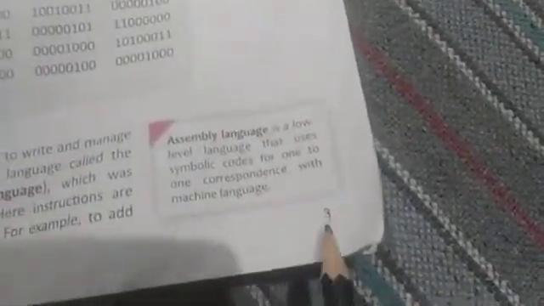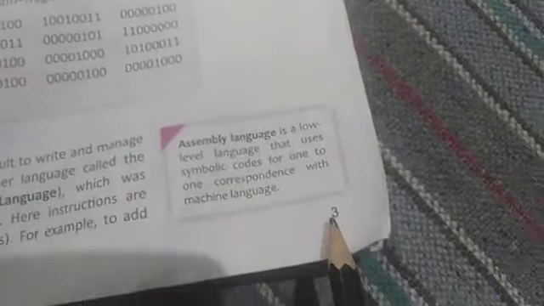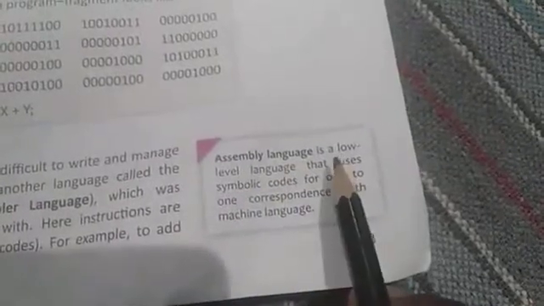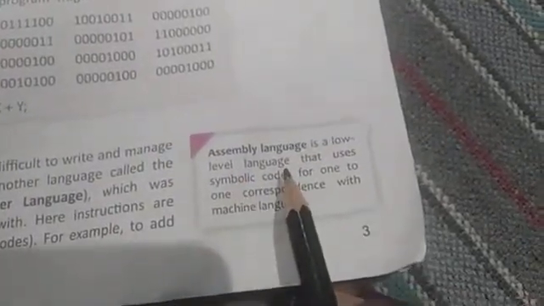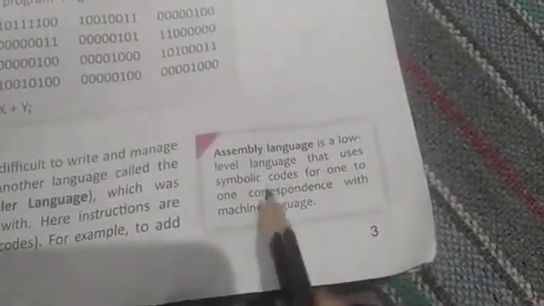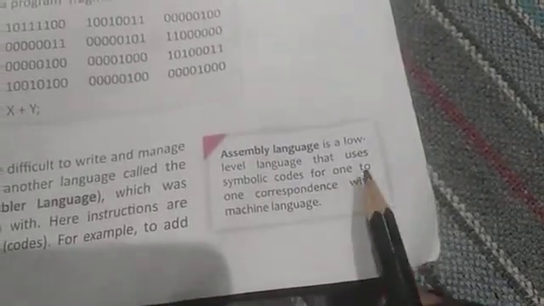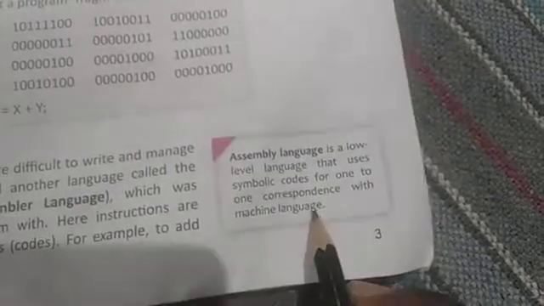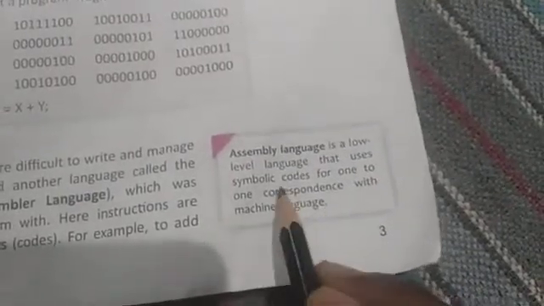Here at page number 3, the definition of assembly language has been given. And what is the definition? Assembly language is a low-level language that uses symbolic codes for one-to-one correspondence with machine language. What are symbolic codes?